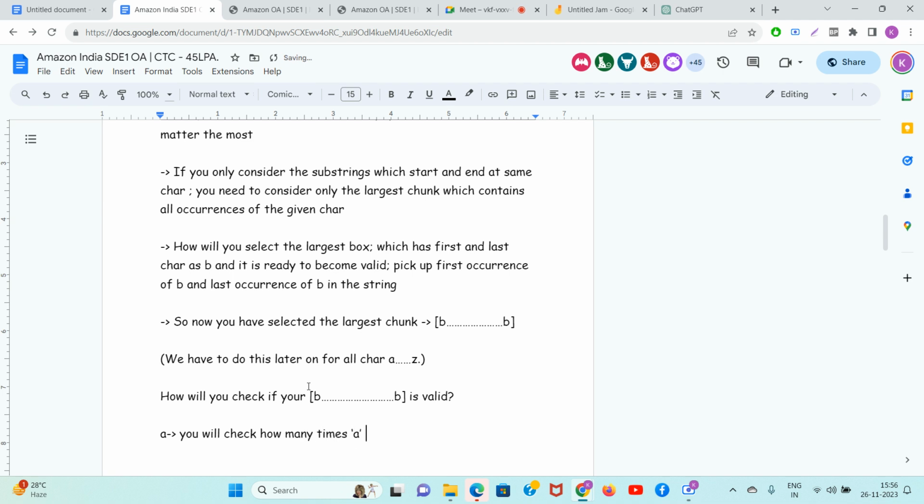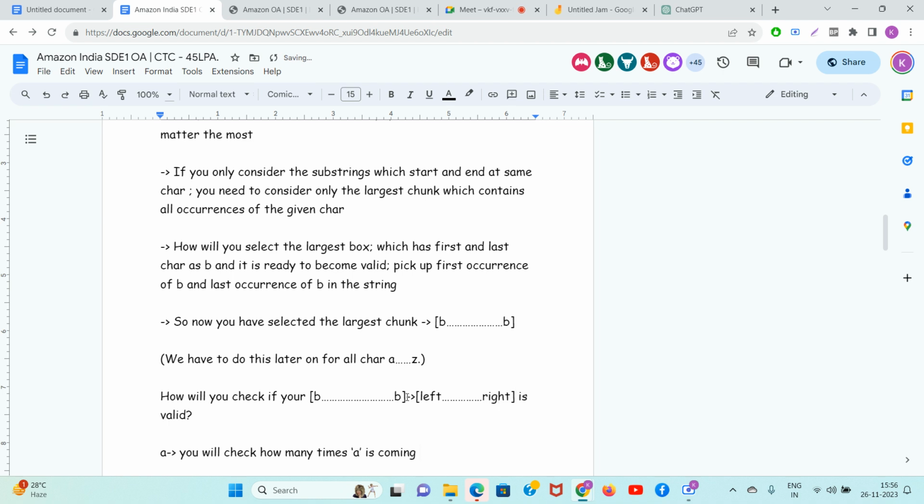Guys, let's say the first occurrence of B was at left index and the last occurrence of B is at right index. Okay.